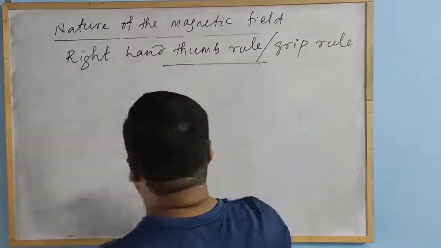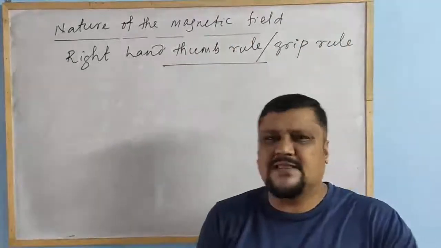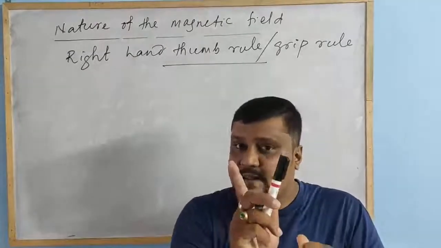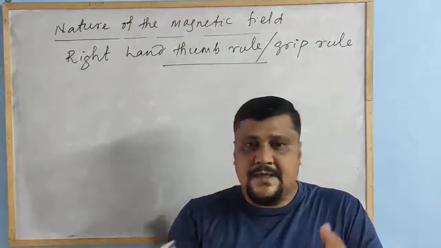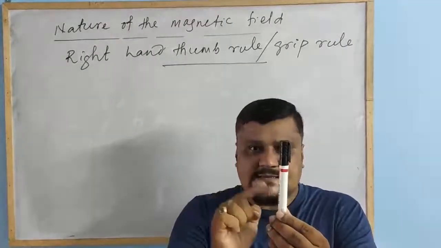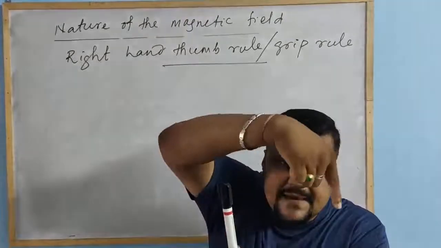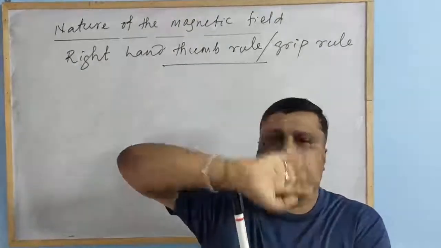So what is the difference here? Now you see, the simple thing is how to know the direction of this magnetic field. You should remember one thing: if the current carrying conductor is this, the magnetic field forms a concentric circle. The nature of the magnetic field is a concentric circle.